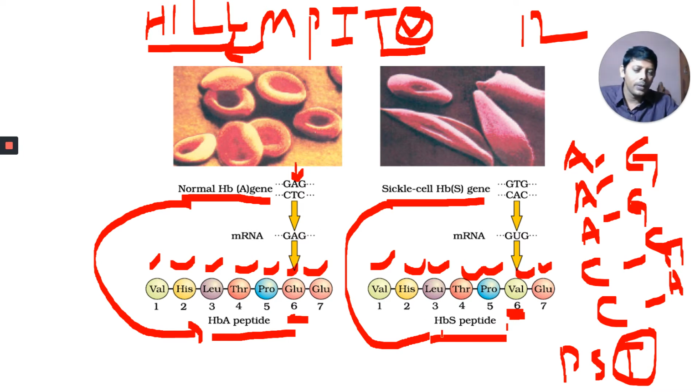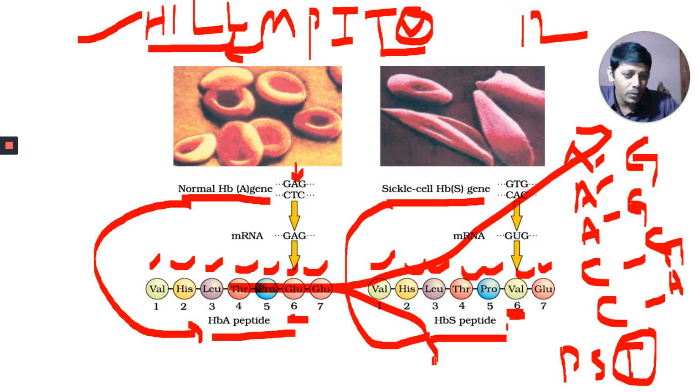This is the sequence in HbS, and this is the sequence in HbA peptide, normal. With these tricks you can remember all essential amino acids and non-essential amino acids.